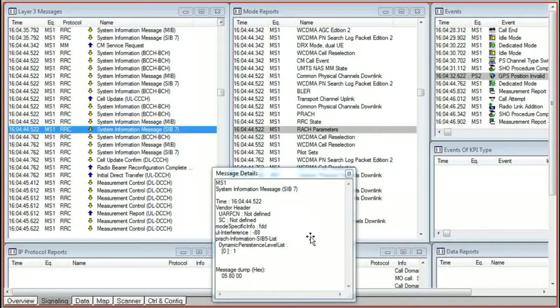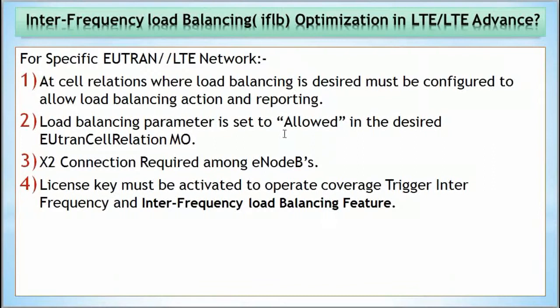Next question is interfrequency load balancing, IFLB optimization in LTE. Okay, if you are getting a load balancing issue for a specific UTRAN or LTE network, then the first point is that cell relations where load balancing is desired must be configured to allow load balancing action and reporting.